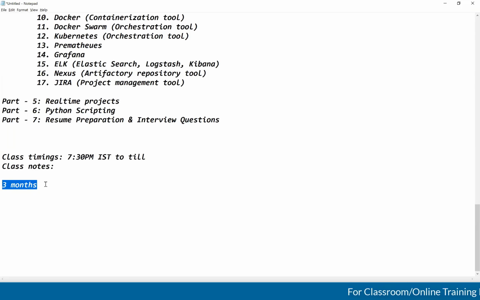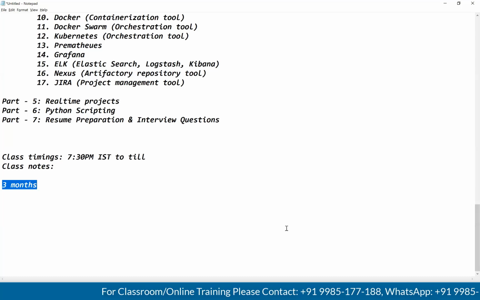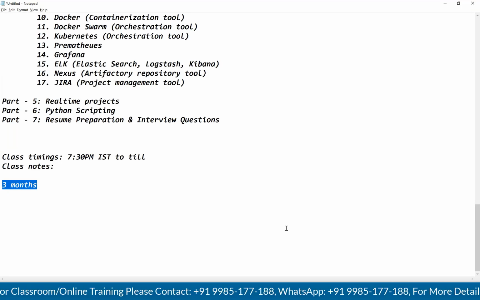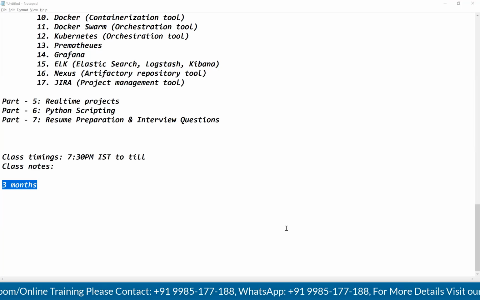If any festivals come in the middle, then it will extend by 1 week, max 1 week to 10 days, guys. Otherwise, I will try to complete everything within 3 months only. Is it clear? If you have any questions, you can ask now. Course content wise clear? Guys, please respond. Course content wise, everyone is clear?